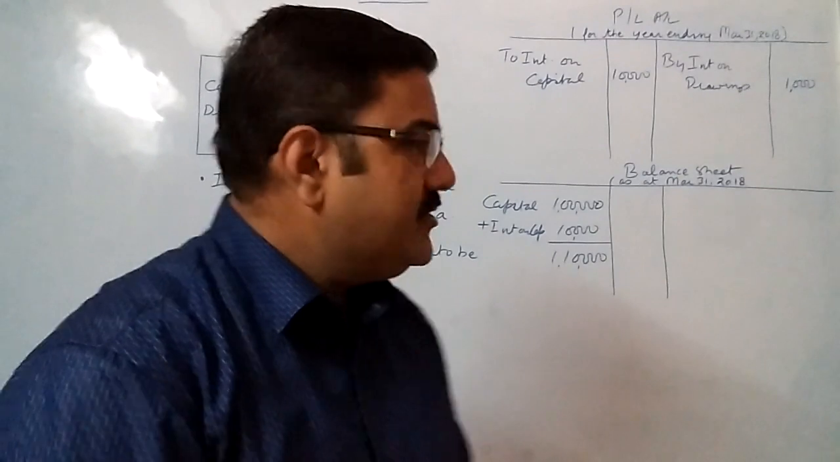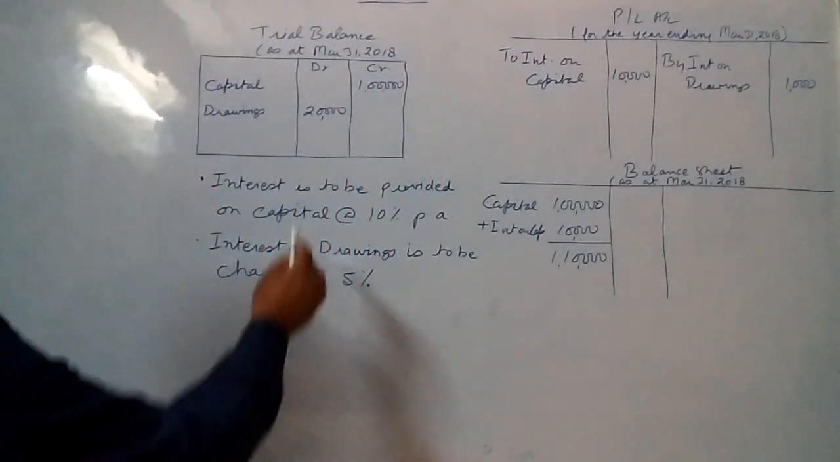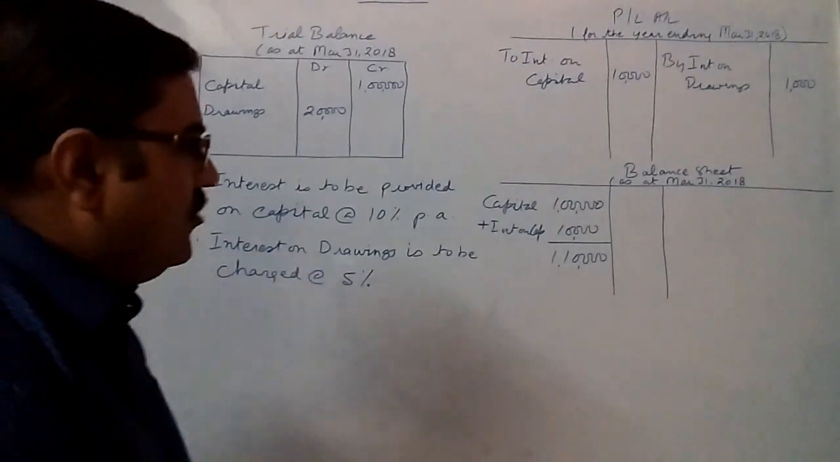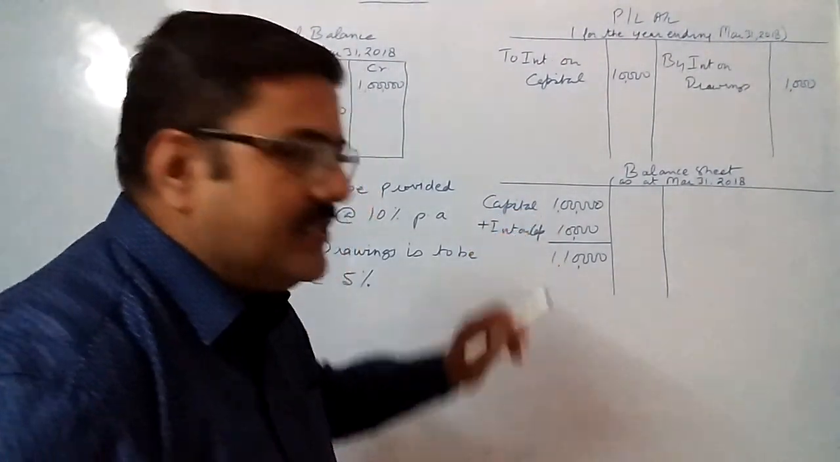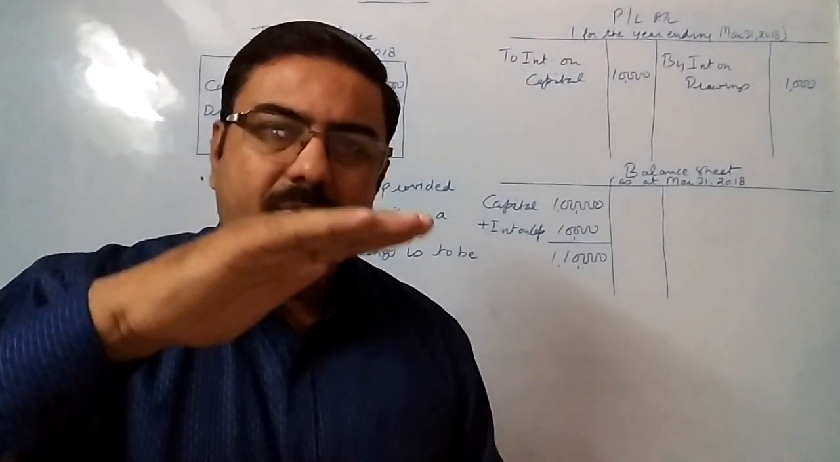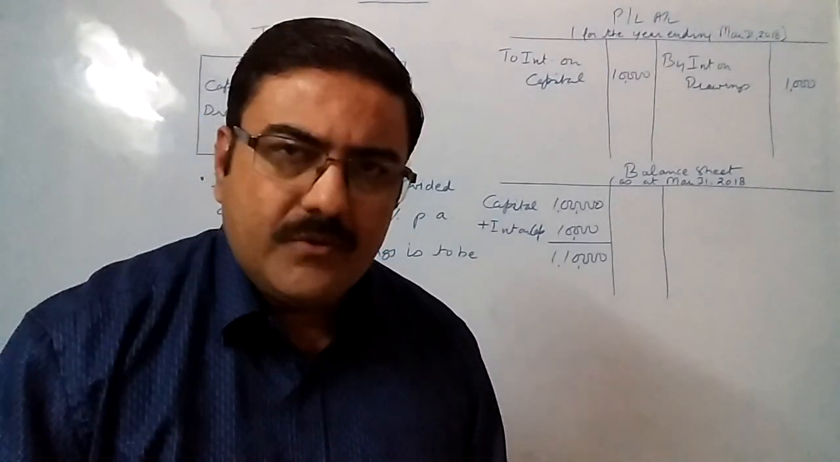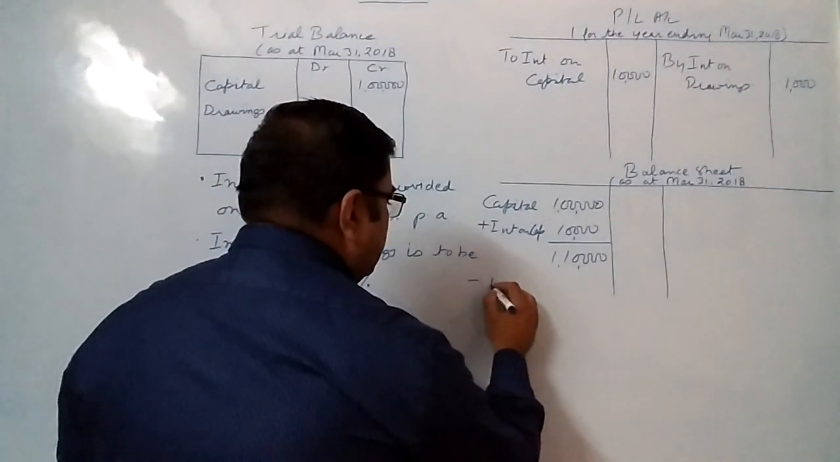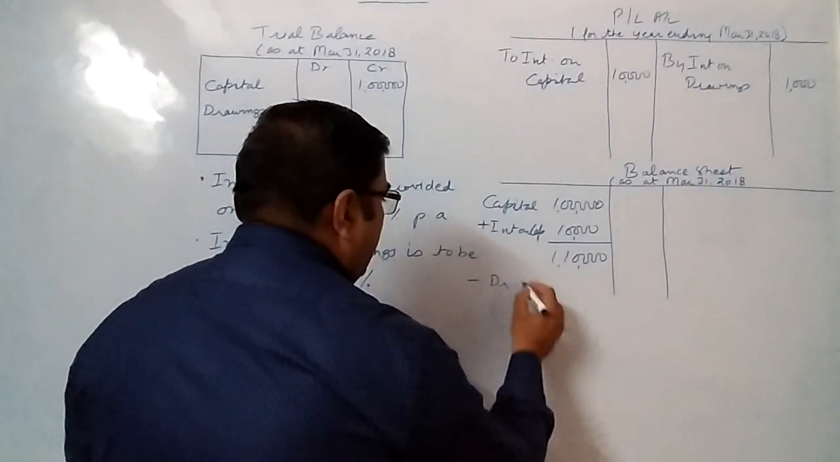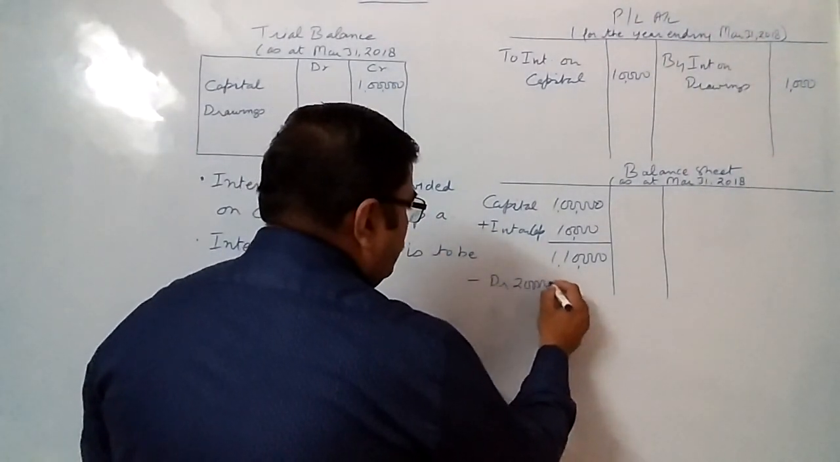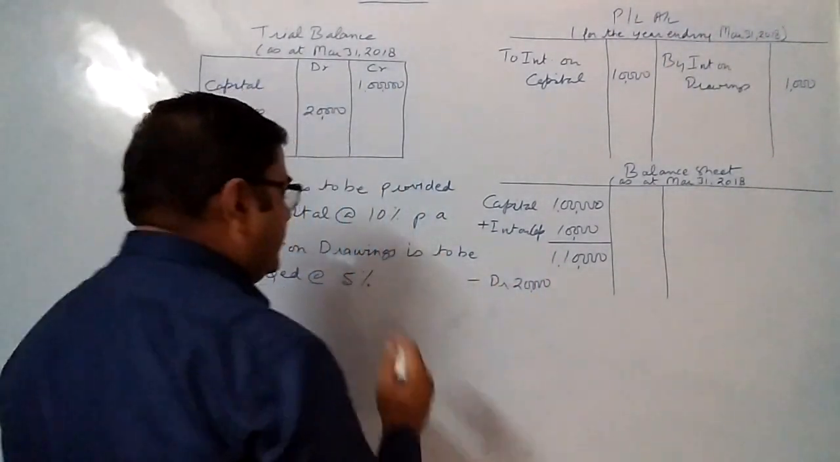Now the next thing comes, if suppose the businessman has withdrawn rupees 20,000, just tell me, will the liability of the business still remain like that, or because of drawings the liability will be going down? Of course it will go down. So here you will be doing like this, minus drawings, and the amount of drawings given is rupees 20,000, which will be written on the inner side.